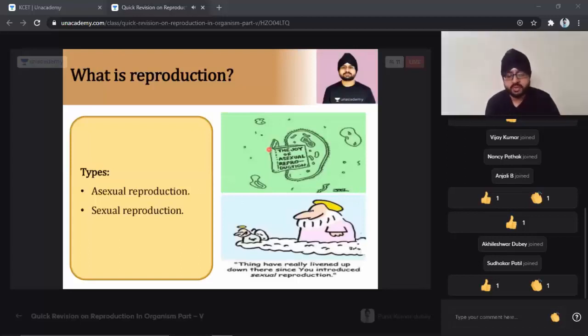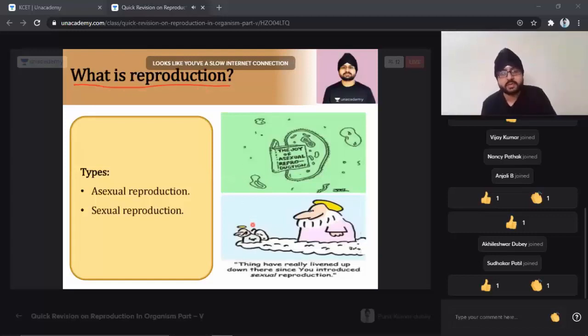So the question comes out to be: what is reproduction, and why is reproduction important? Reproduction is one of the methods of perpetuation.